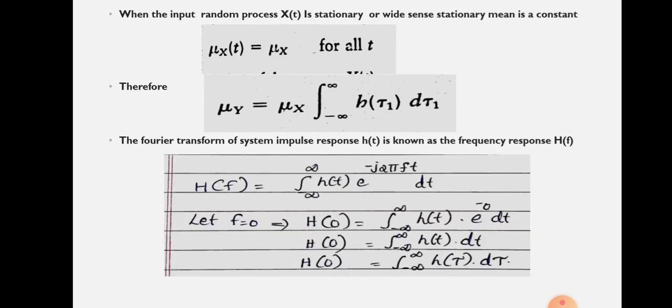Next, when the input random process x of t is stationary, or wide-sense stationary, then we know that the mean is a constant. So we can say mu x of t equals mu x for all t in the case of a wide-sense stationary process. Here we are taking the input as a stationary process.